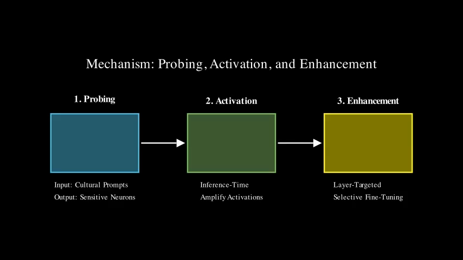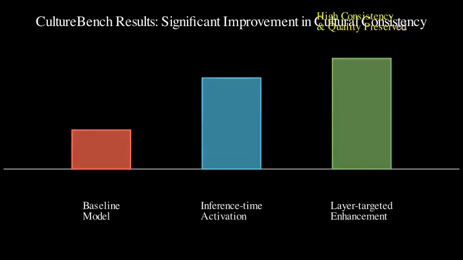To quantitatively evaluate these strategies, the authors created a new benchmark dataset called CultureBench. This dataset consists of prompts and reference images designed to assess the cultural consistency of text-to-image models. The results demonstrate that both inference-time cultural activation and layer-targeted cultural enhancement significantly improve cultural consistency, as measured by automatic metrics and human evaluation. Crucially, these improvements are achieved without sacrificing image fidelity or diversity.